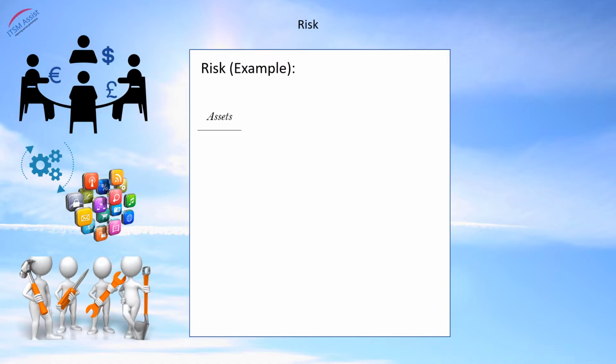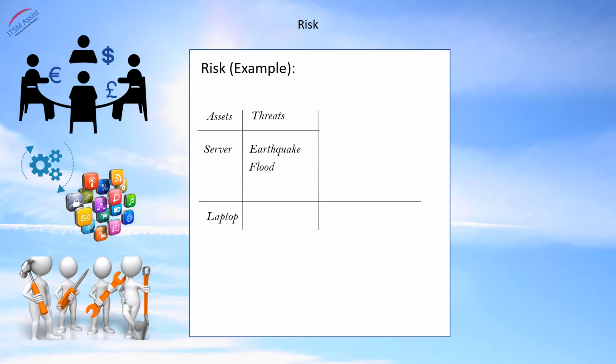Okay, let's identify a server as one asset and a laptop as another asset. So we have identified two assets. We now need to identify potential threats which these assets are exposed to. Okay, so let's say that the server is exposed to an earthquake, a flood, and a power failure. And let's say that the laptop is exposed to spilling coffee. We now have identified a number of threats which these assets are exposed to.